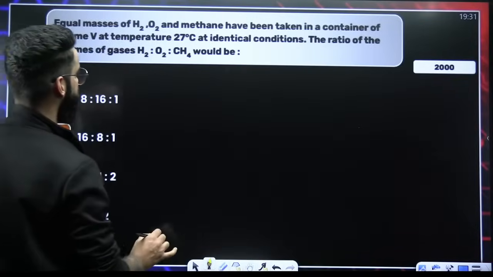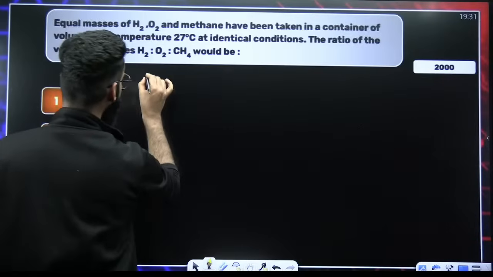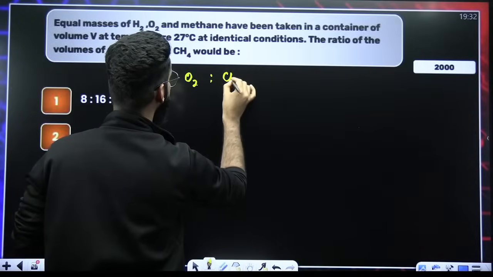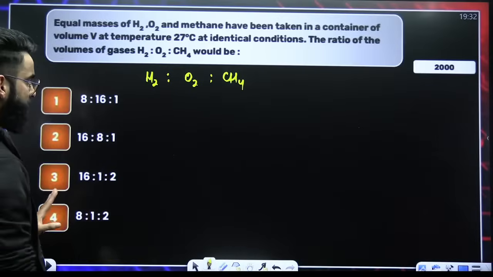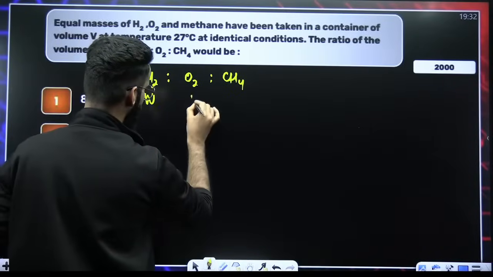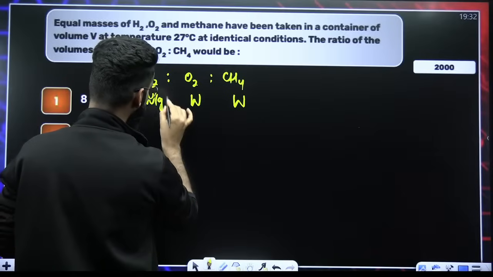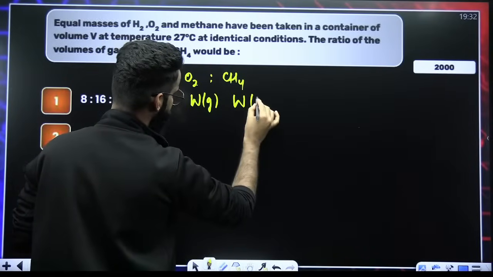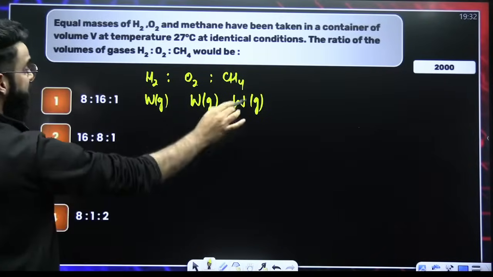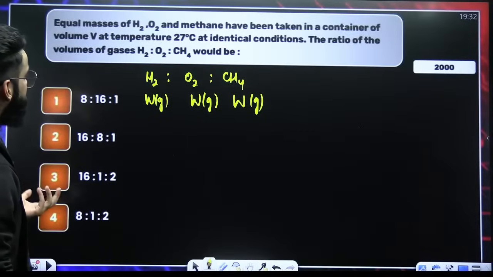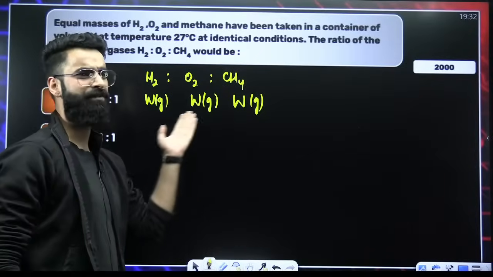Equal masses of H2, O2, and methane. Let's say we have got W grams of each. As per the question, equal masses of all these have been taken in a container of volume V at temperature 27 degrees centigrade, at identical conditions. We have to calculate the ratio of their volumes.